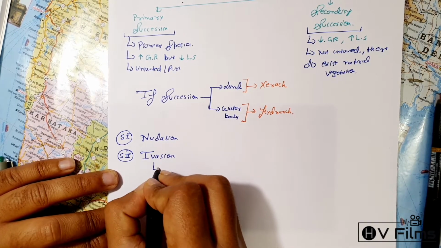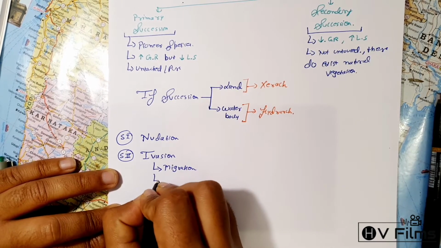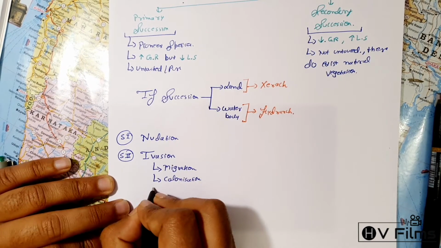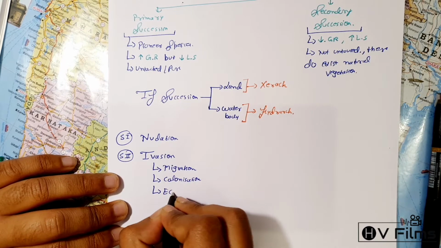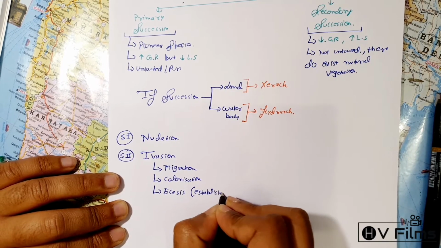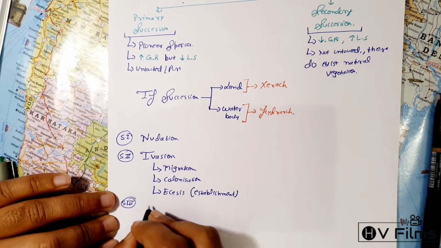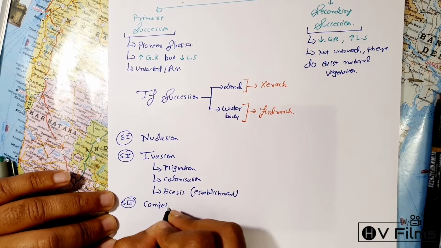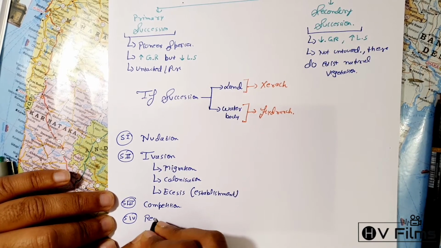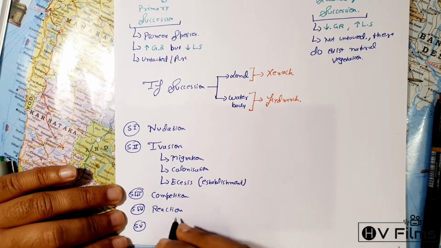Invasion itself has substages: migration, colonization, and ecesis, which means establishment. The third stage is competition. The fourth stage is reaction. And the fifth stage is climax.